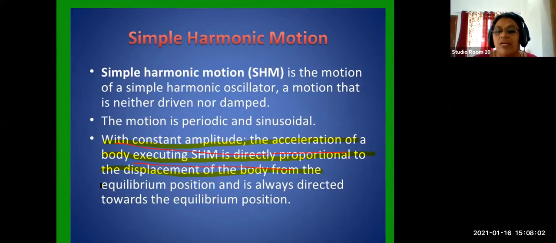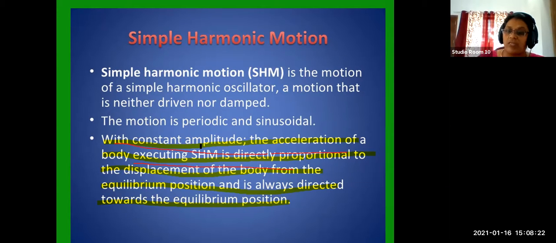And what is another important point? It is always directed towards the equilibrium position with a constant amplitude. That means the amplitude is the same, the maximum displacement. The acceleration of a body executing simple harmonic motion is directly proportional to x.